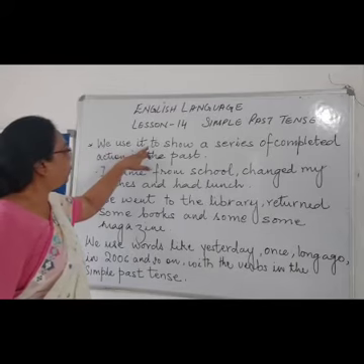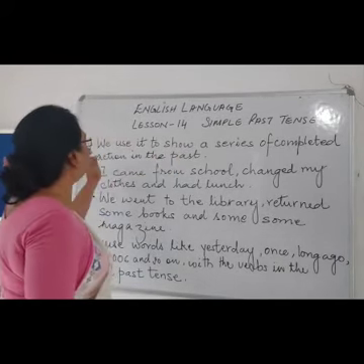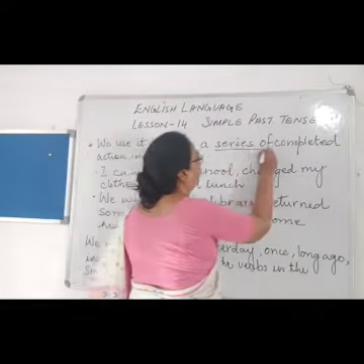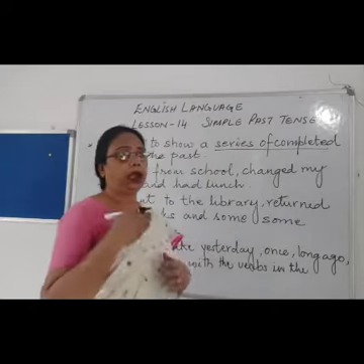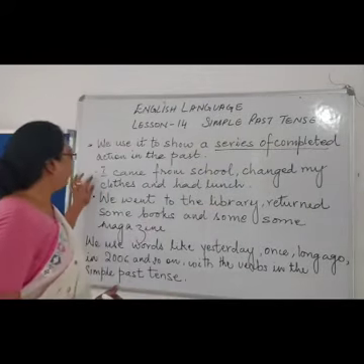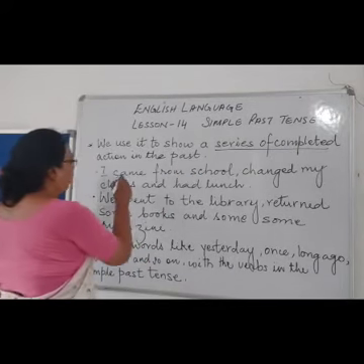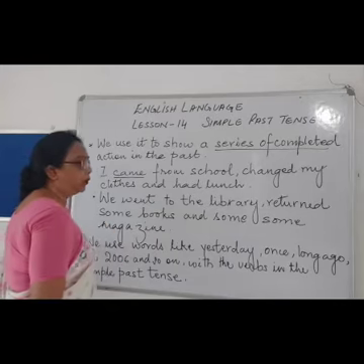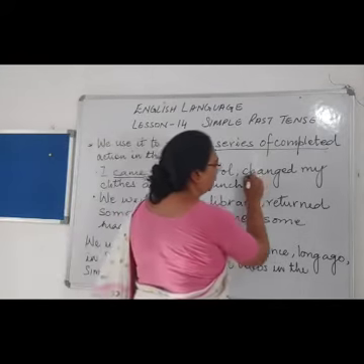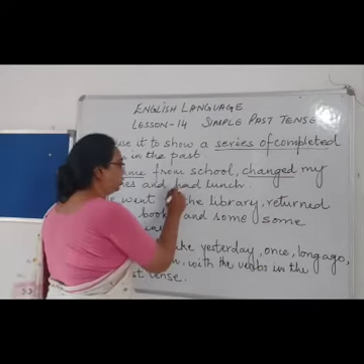We use simple past tense to show a series of completed actions in the past. A series means one after another, the actions which have been completed. Now let's see an example. I came from school. So came is a verb in the past form. Changed my clothes and had lunch.